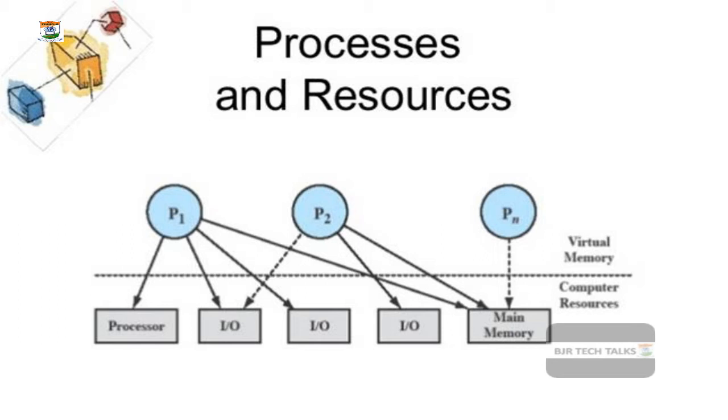You have to remember these words. At the same time, the system consists of different processes, which might include the user's jobs, and these might include the operating system processes also.